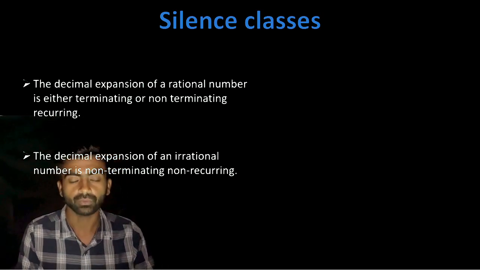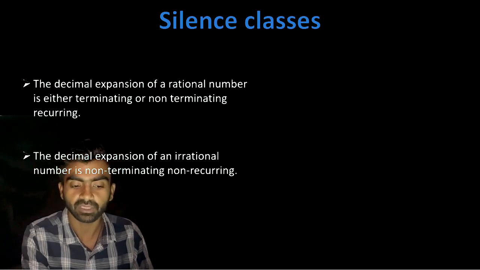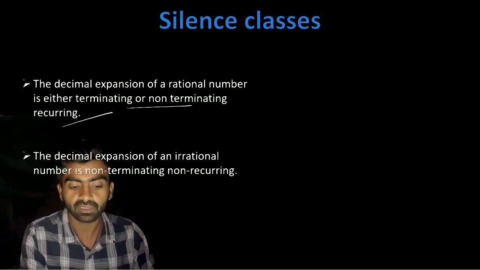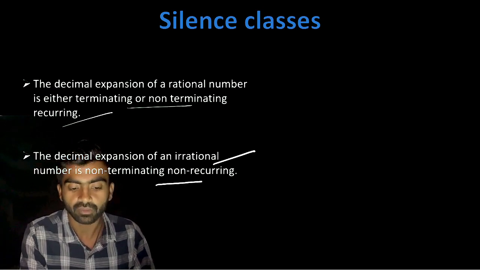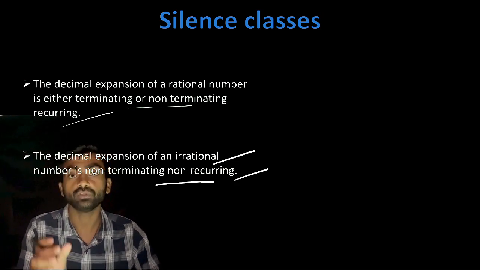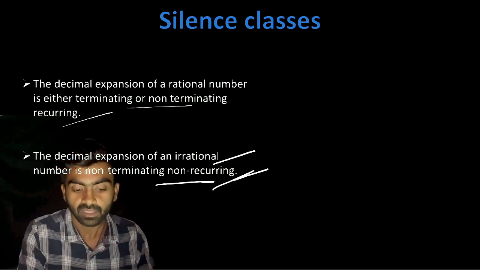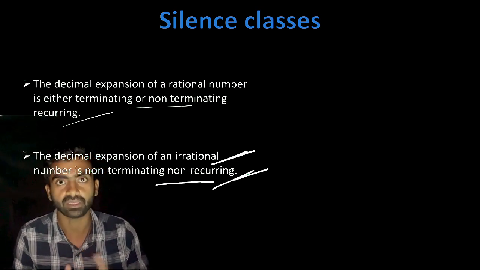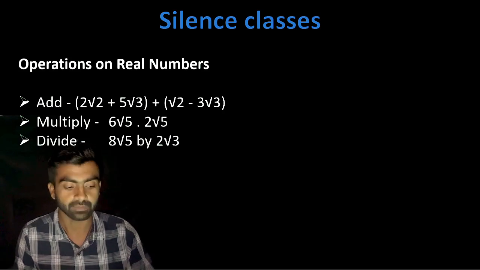Now let's move to the next part, the decimal expansion. The decimal expansion of a rational number is either terminating or non-terminating. The decimal expansion of irrational numbers is not terminating and not recurring. So you have to just remember this concept: irrational numbers are not terminating and not recurring. These types of questions you will get in the MCQs.